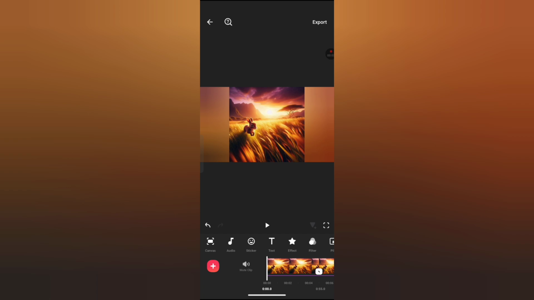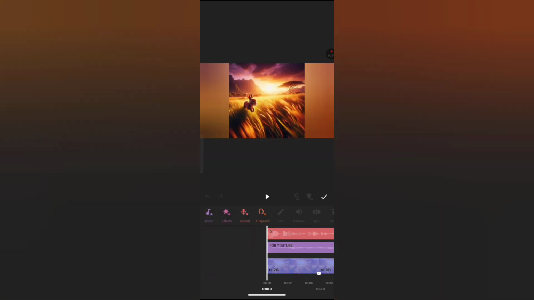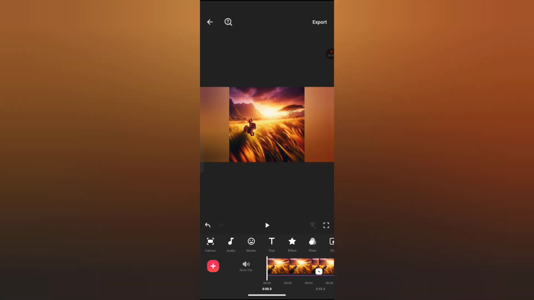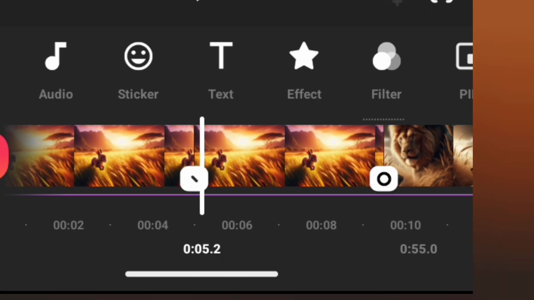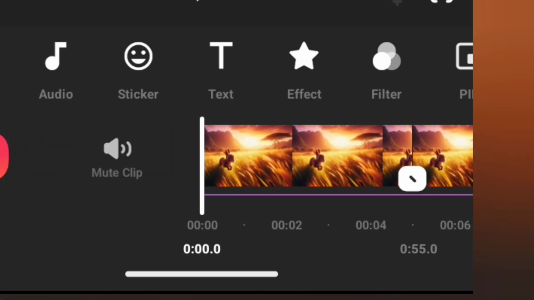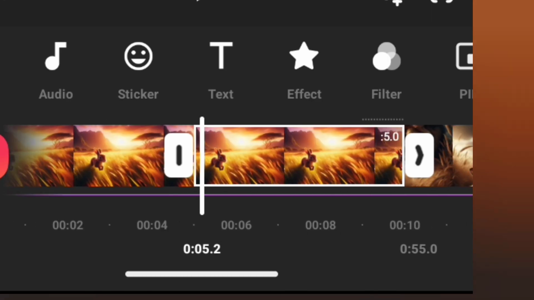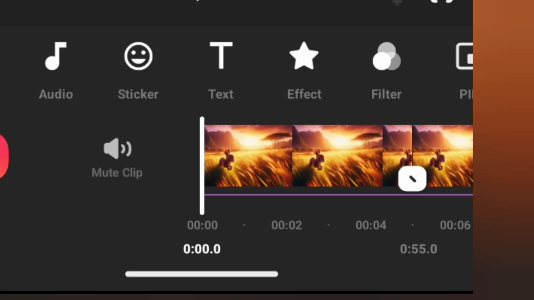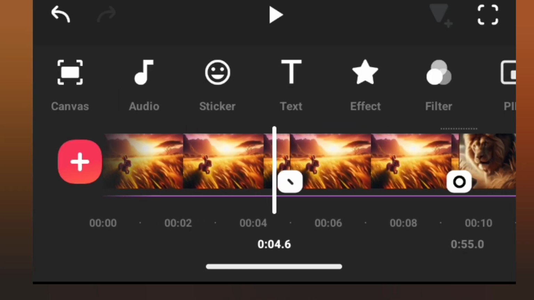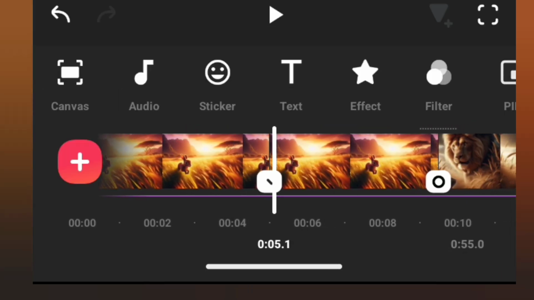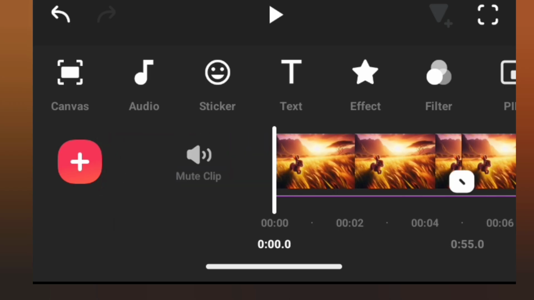Now I've inserted the voiceover, but before I show you that, let me show you that I extended the clips. I insert them twice, like one clip I made it twice. It is very simple. All you need to do is just bring your cursor where you want the video to appear, maybe at the front or at the back. If you want it to be at the back, you place it here. If you want it to be at the front, you place it here.